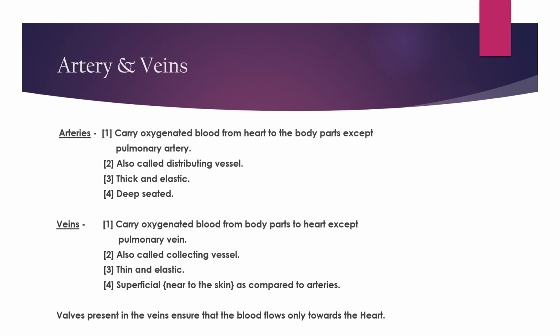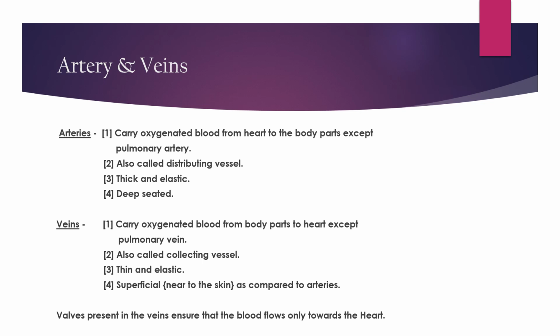Arteries and veins. What is the difference between arteries and veins? Arteries carry oxygenated blood from the heart to the body parts, except the pulmonary artery.